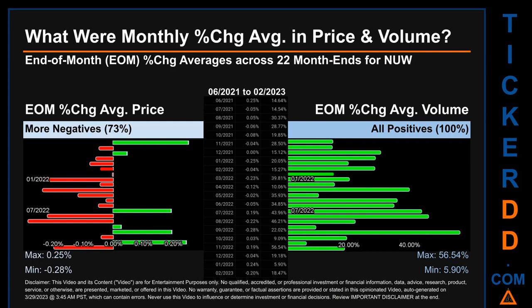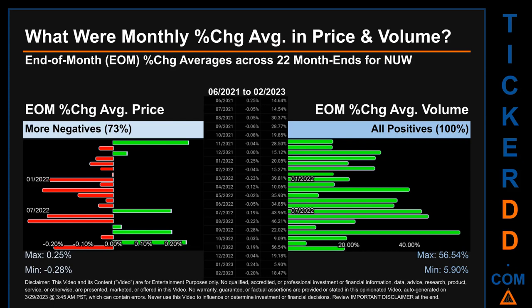From 06/2021 to 02/2023, out of 22 month ends, 16 had a negative percentage change in average price, meaning 73% of month ends saw a negative percentage change in average price. In terms of volume, 22 out of 22 month ends had a positive percentage change. That is 100% of month ends saw a positive percentage change in average volume.